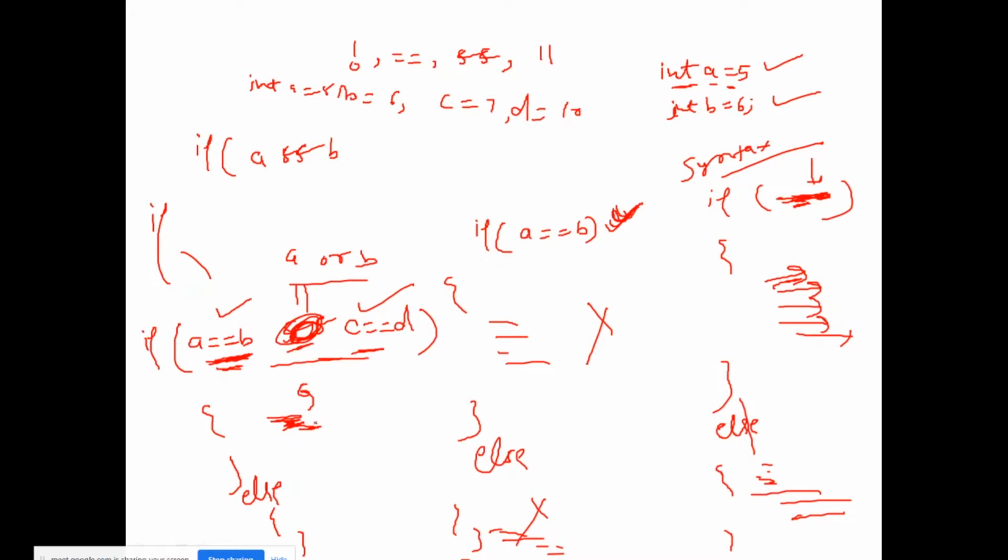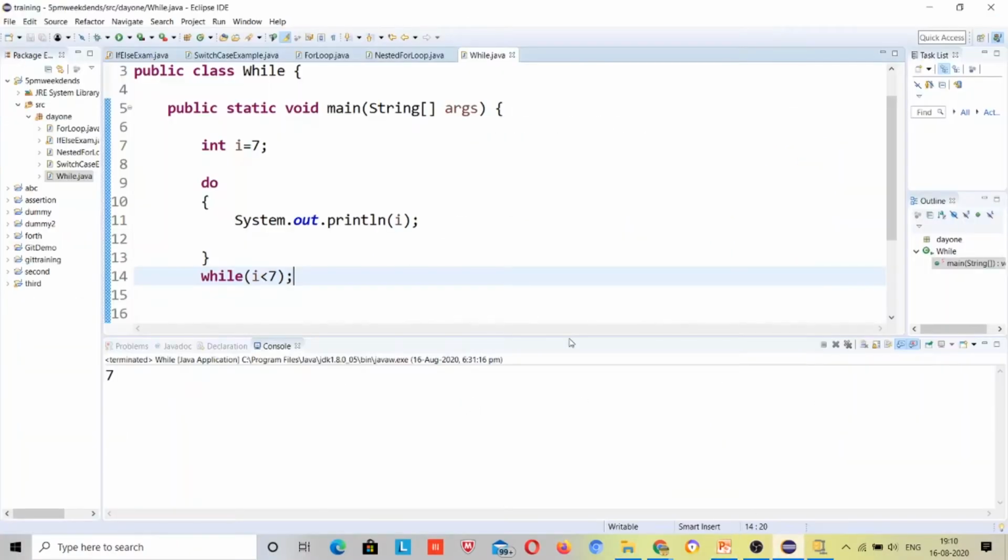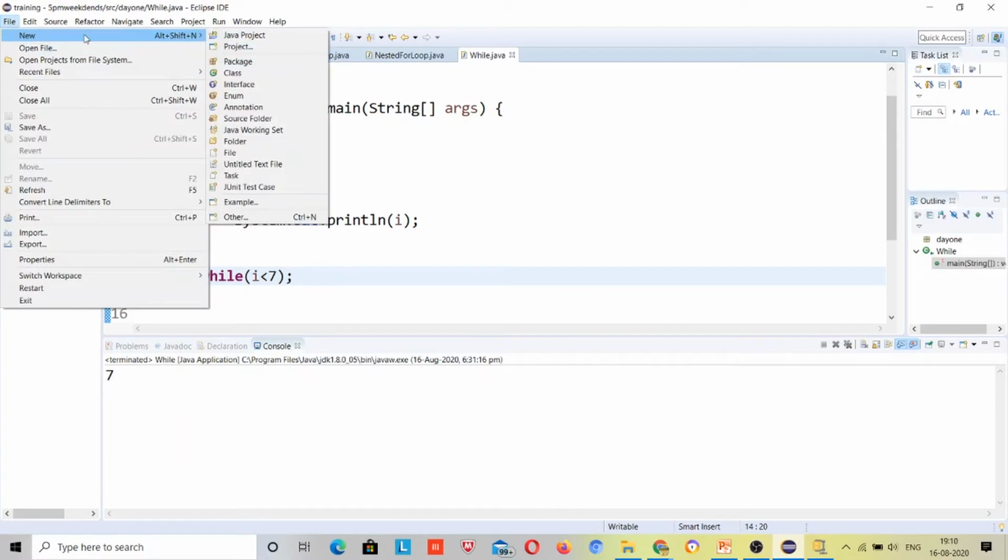Now I'll take some examples to explain. I'll be moving to Eclipse IDE and I'll be asking you guys what will be the output. I'll be making a project.